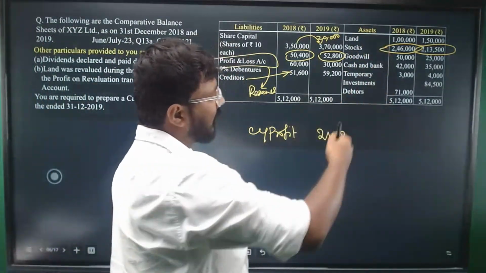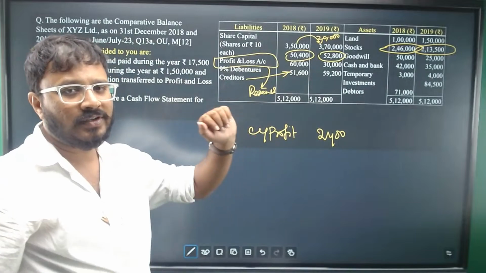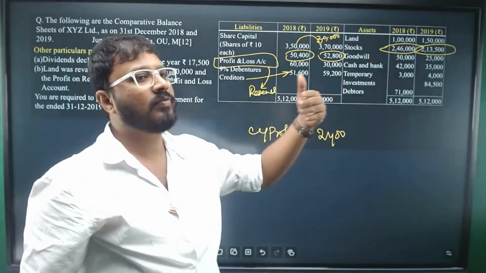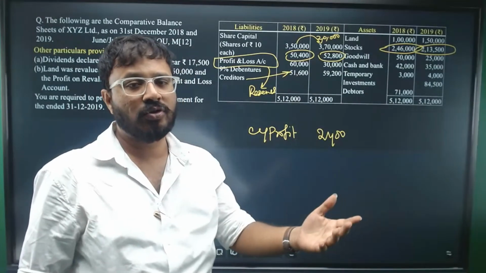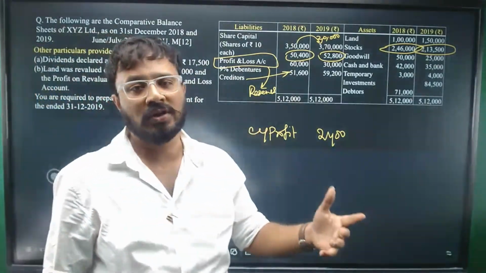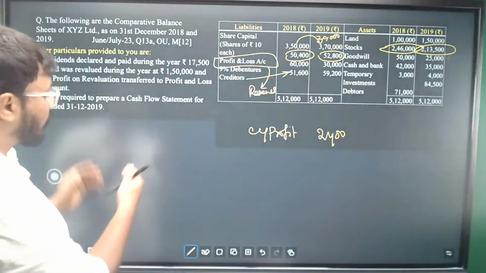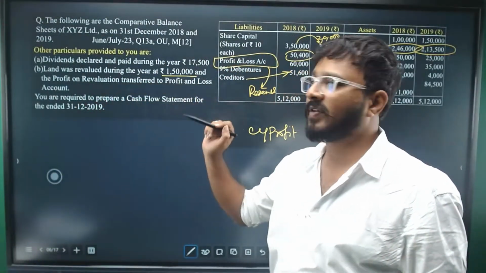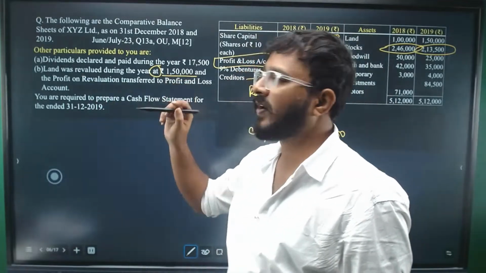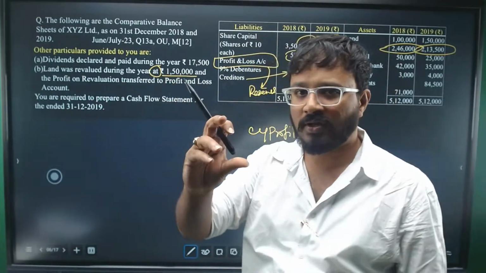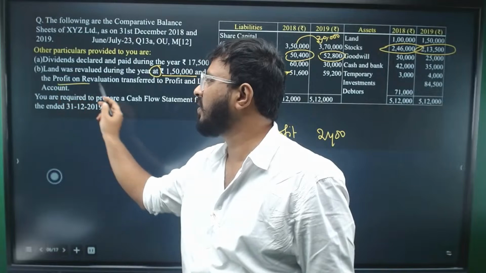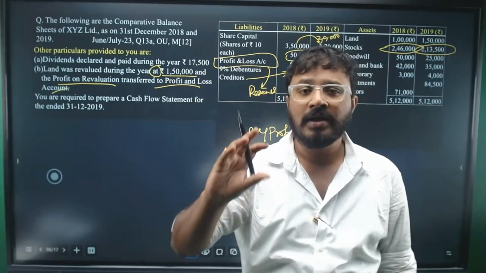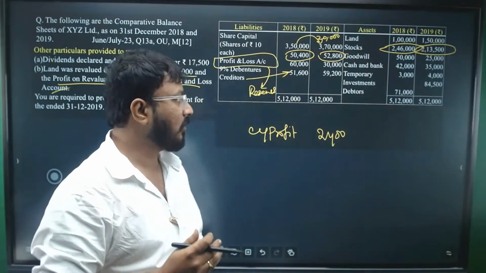Come to the asset side. Land is given, it is a fixed asset, right? Fixed asset balance is increasing. So it means you might have purchased more land, or some additional information will be given. What is the reason? If you look at the question, additional information mentions that land was revalued during the year at 1,50,000. This is the new value they are assigning, and whatever is increased, we call it profit on revaluation, 50,000, transferred to P&L. So it is a non-operating income. So we have to minus that, right?